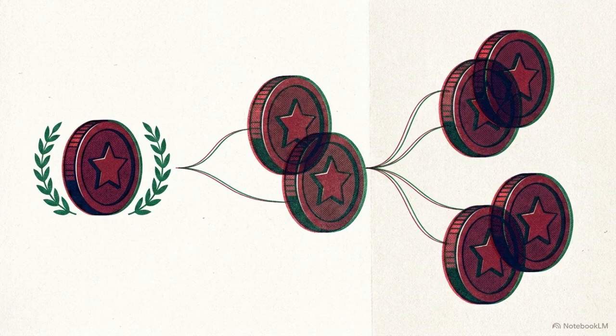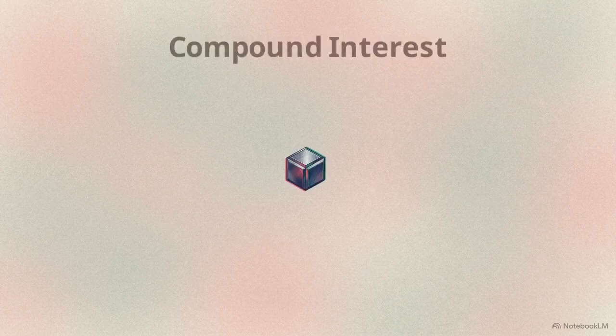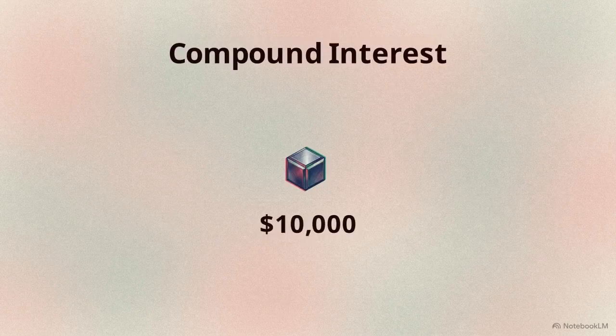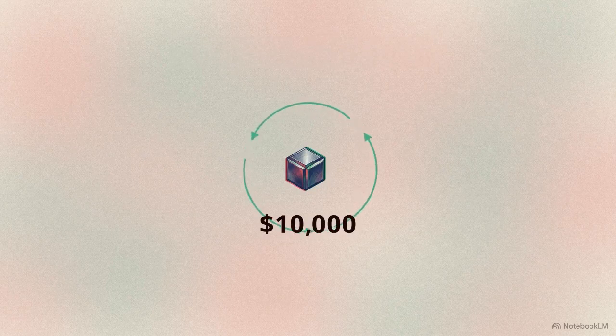The second half involves multiplying the cash flow generated. This multiplication happens through compound interest. When dividends are reinvested, they begin to generate their own new dividends in a continuous cycle.